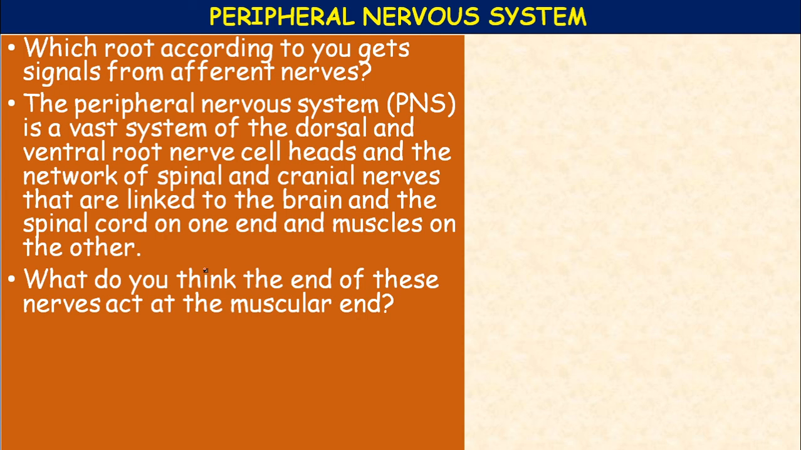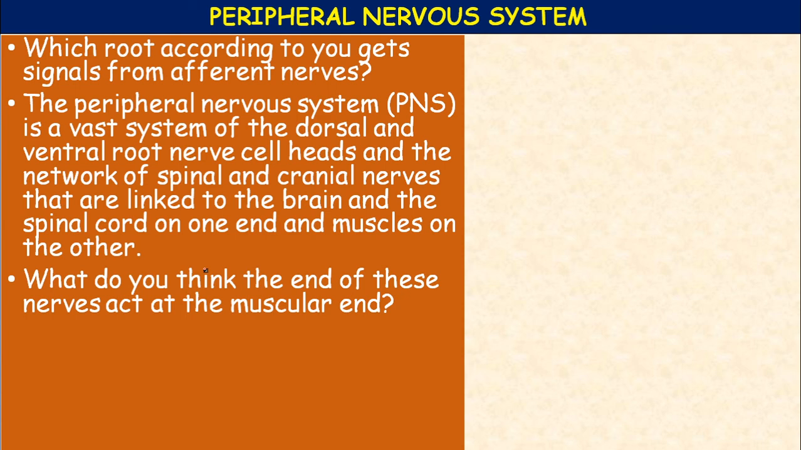Okay, the human body has how many pairs of spinal nerves? 31 pairs of spinal nerves. These are classified into 5 groups. What are they? Cervical 8 pairs, thoracic 12 pairs, lumbar 5 pairs, sacral 5 pairs, and coccygeal 1 pair. Total 31 pairs.